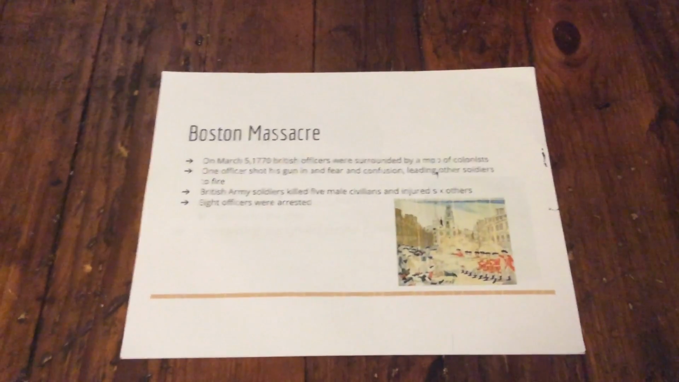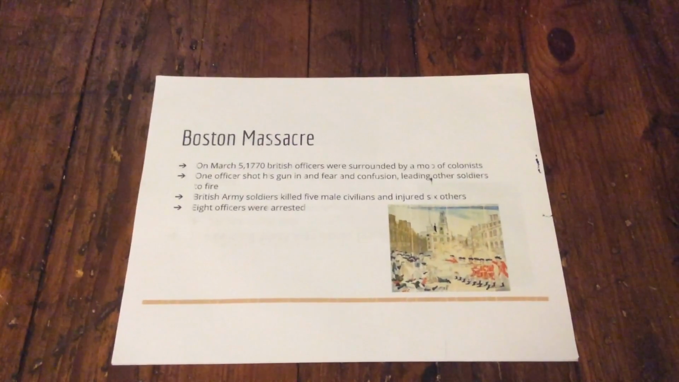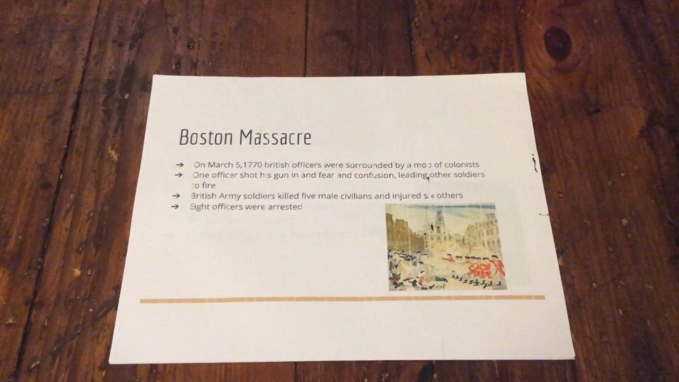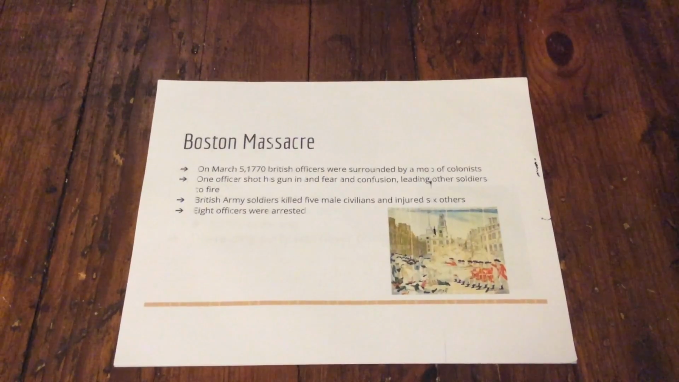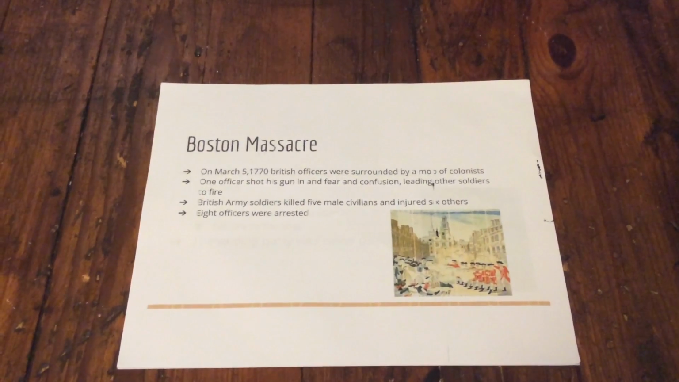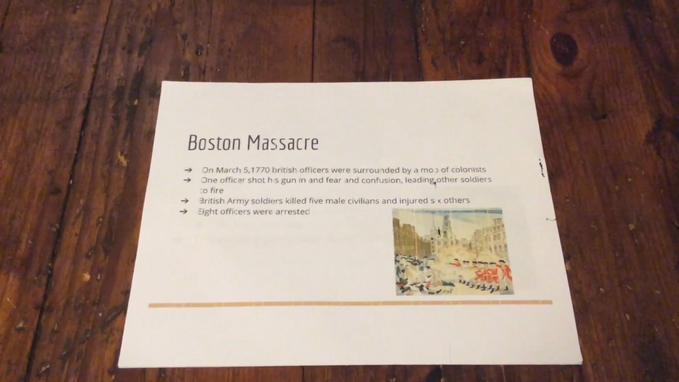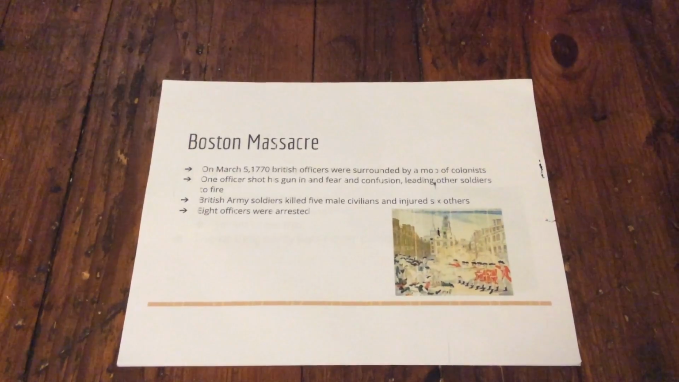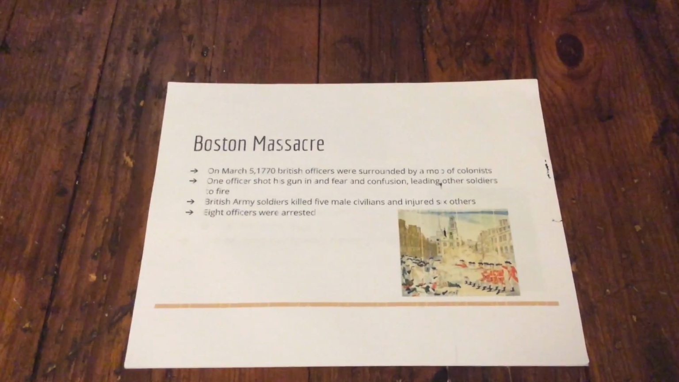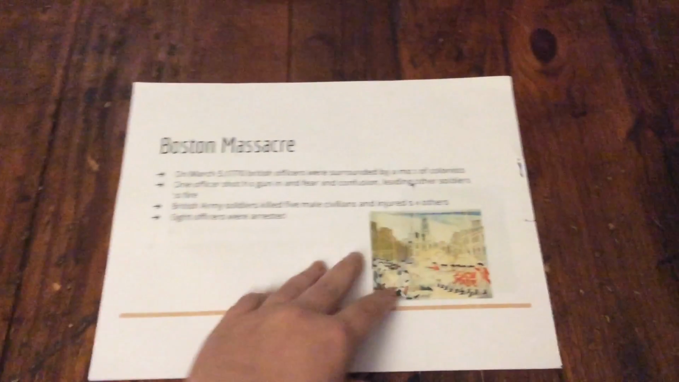Boston Massacre. On March 5, 1770, British officers were surrounded by a mob of colonists. One officer shot his gun in fear and confusion, leading other soldiers to fire. British Army soldiers killed 5 male civilians and injured 6 others. 8 officers were arrested.